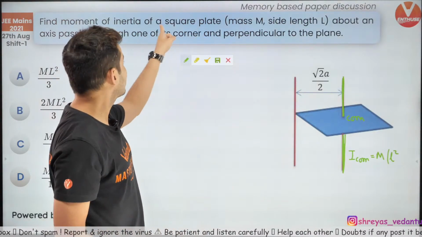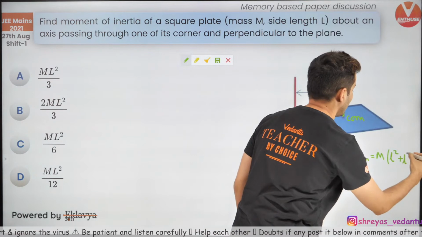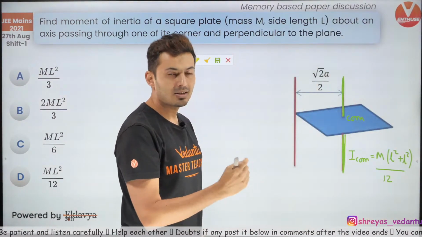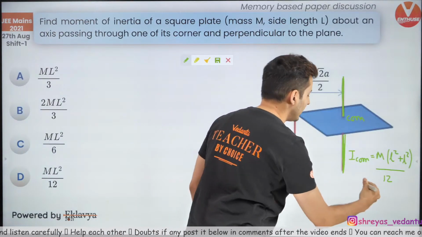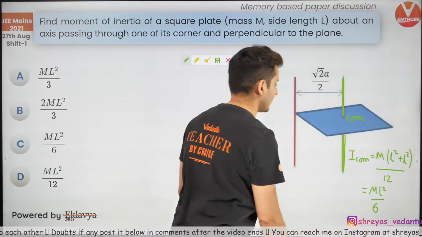In this case, it's a square plate, so length and breadth are the same. So L square plus L square is 2L square, 2 and 12 partially cancel and you have mL square divided by 6.